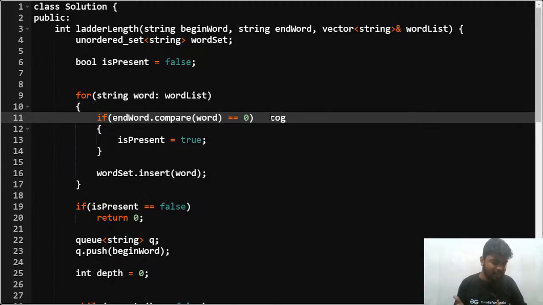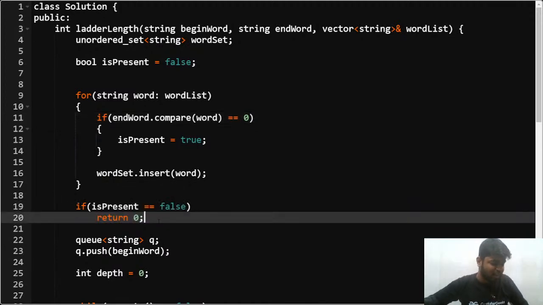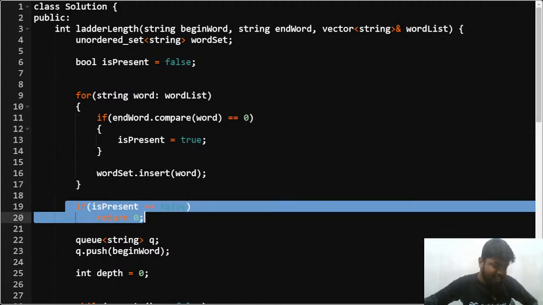Because you will never be able to reach the destination, that is cog, if cog is not present in your dictionary list. So if cog is present, you mark your flag, or is present, as true. Now if cog is not present, how will you do bidirectional BFS? You can do this using a bidirectional BFS as well, but this is a better approach.